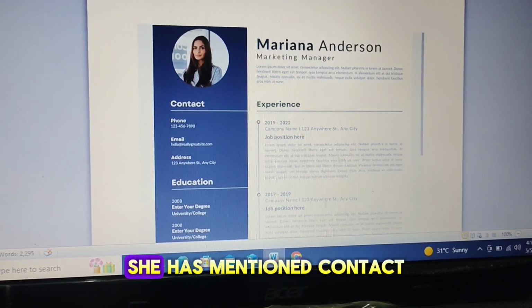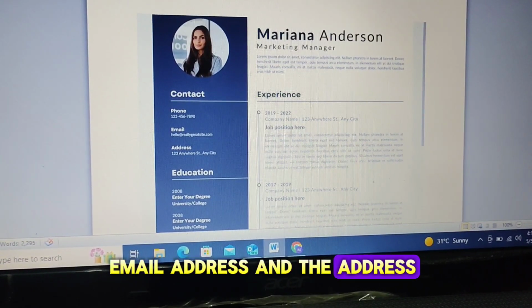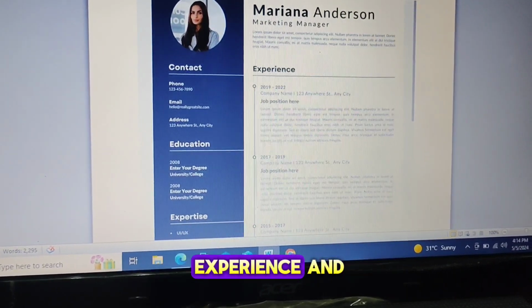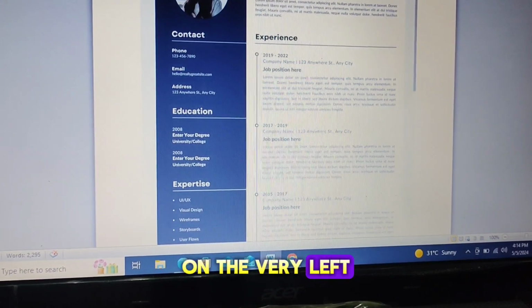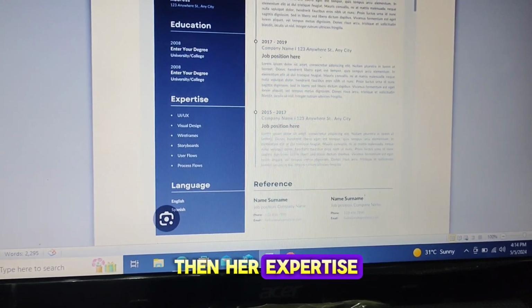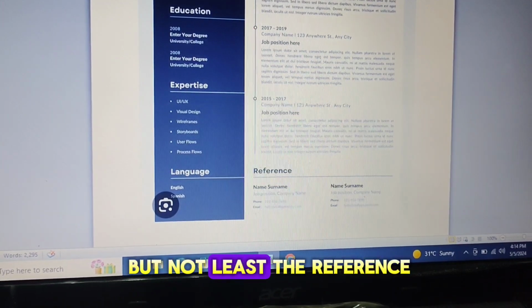On the very left, she has mentioned contact, phone number, email address, and the address. Then, as you can see, she has mentioned her experience, and on the very left side, her education, then her expertise. Then languages, and last but not least, the references.